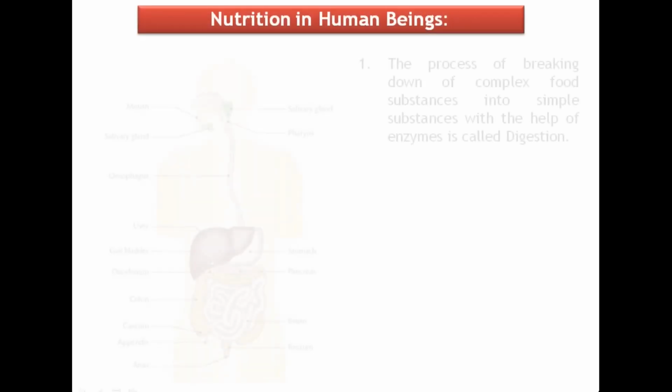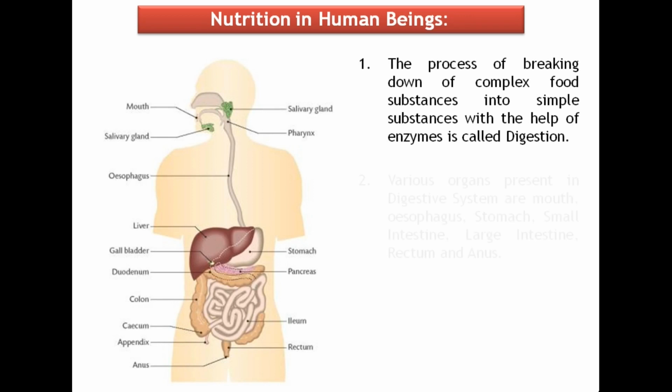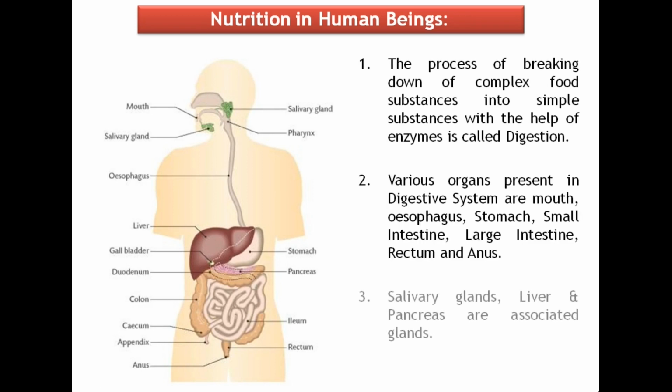Now, moving on to the nutrition in human beings. The human digestive system is very complex in nature. Different parts are involved and perform different functions by using various digestive juices and enzymes.